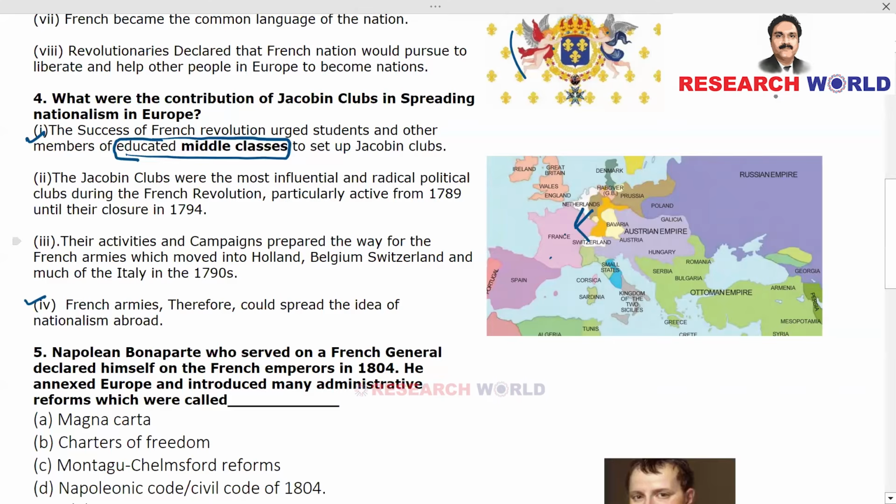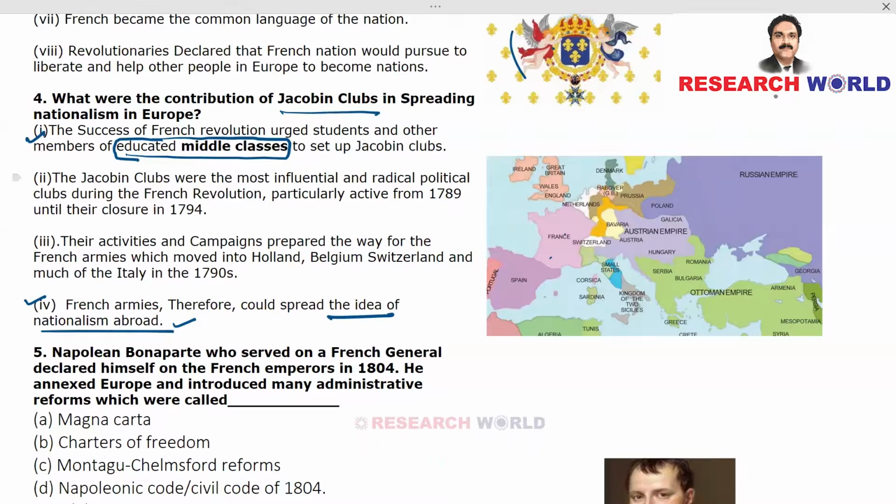Look at this. So, French army entered into these countries so that they were actually helping the people to bring in revolution in these countries, because these countries were also ruled by monarchs. French armies therefore could spread the idea of nationalism abroad. So this is the contribution of Jacobin clubs in spreading nationalism in Europe.